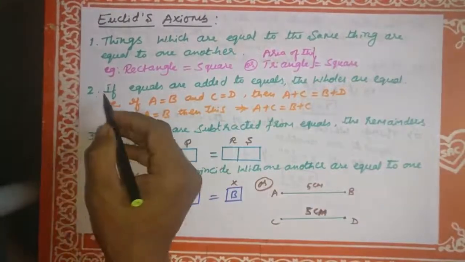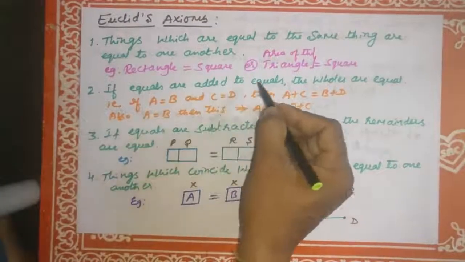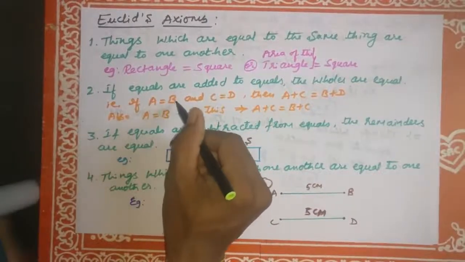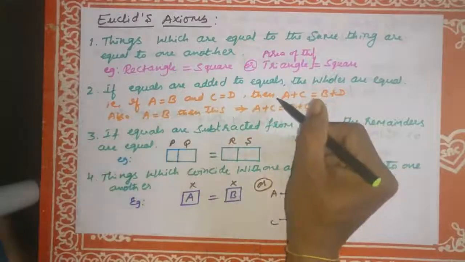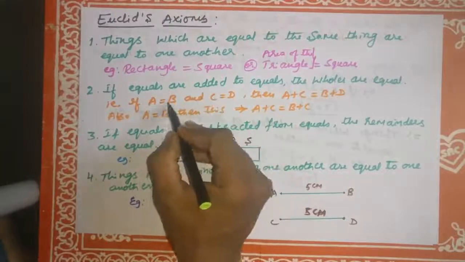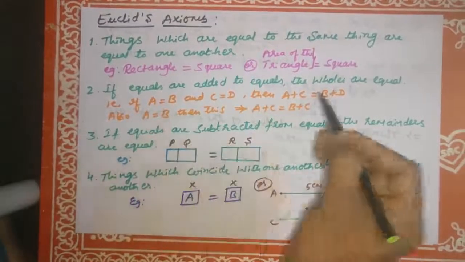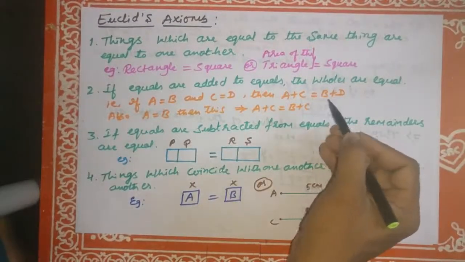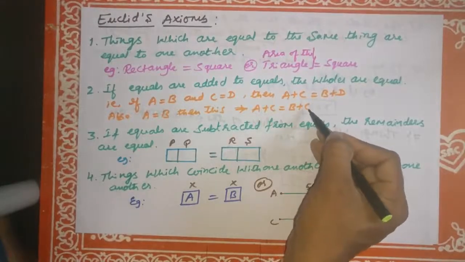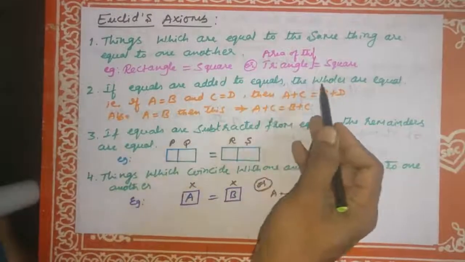Second axiom: if equals are added to equals, the wholes are equal. For example, if A is equal to B and C is equal to D, as given, then adding these equals, A plus C is equal to B plus D. Also, if A is equal to B, putting C in the place of D, A plus C is equal to B plus C. If you cancel C, we get A is equal to B. Therefore, if equals are added to equals, the wholes are equal.